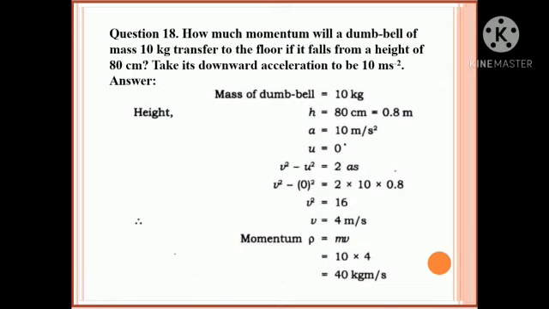Initial velocity is 0. V square minus u square is 2as. So v square minus 0 equals 2 into 10 into 0.8. So v square is 16. So v equals 4 meter per second. Momentum is mass into velocity. So 10 into 4, so 40 kg meter per second.